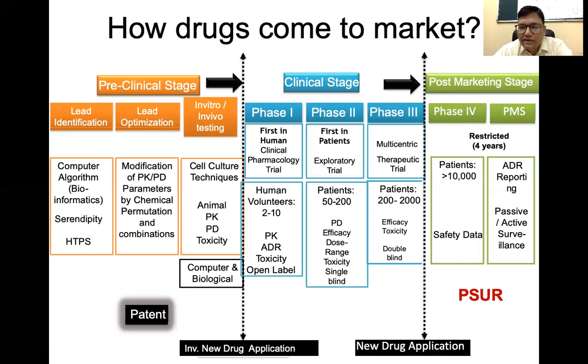After phase 3, the new drug application is applied, and after its approval the drug, with all this data, comes into post-marketing surveillance, phase 4. There is a restricted sale of the drug for the first 4 years, and it is generally done in tens of thousands of patients, and safety data is collected. Initially, the safety data has to be submitted